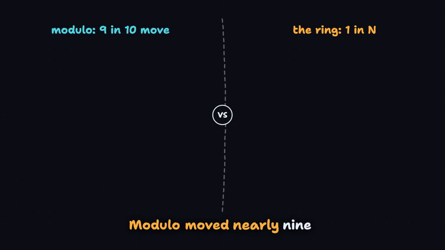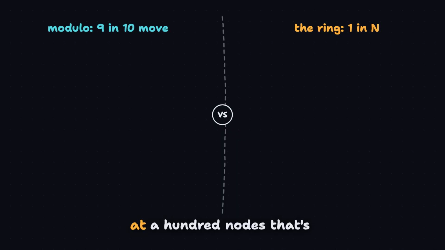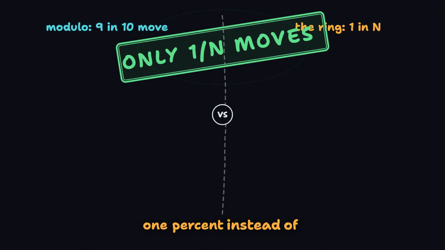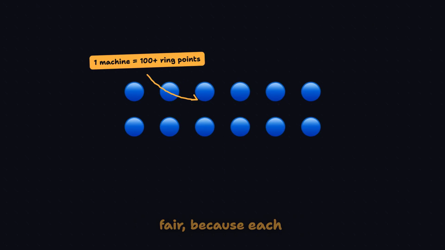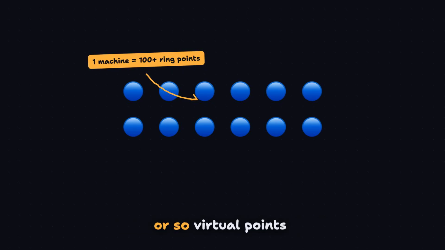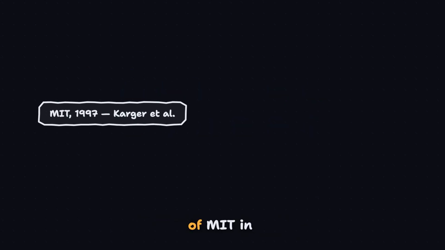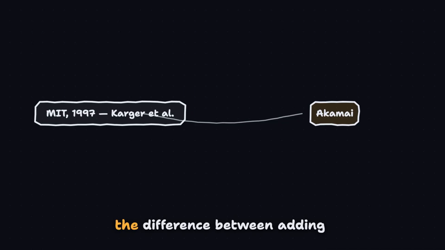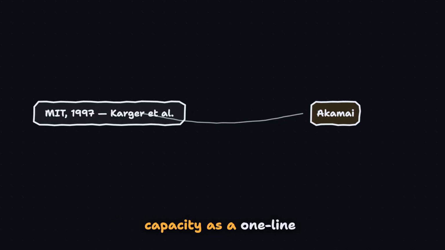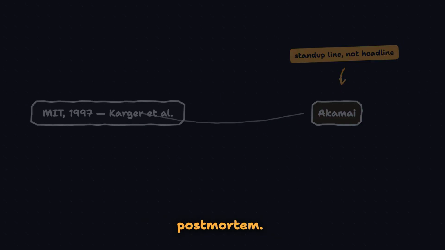Modulo moved nearly 9 keys in 10, while the ring moves about 1 in n. At 100 nodes, that's 1% instead of 99. One refinement makes it fair, because each machine appears at 100 or so virtual points around the ring, so the load spreads evenly. The idea came out of MIT in 1997. A little company called Akamai was founded on it. And for Paul, it's the difference between adding capacity as a one-line stand-up update and adding capacity as the title of a post-mortem.